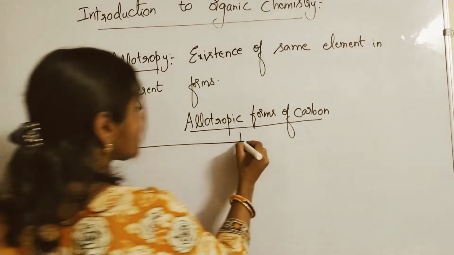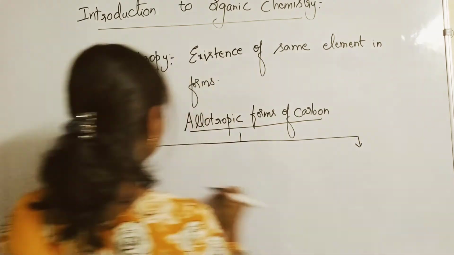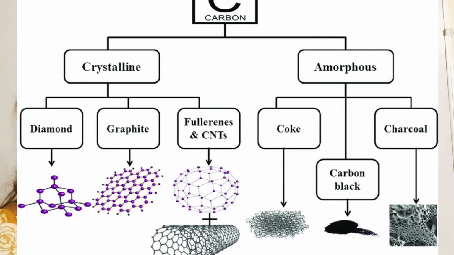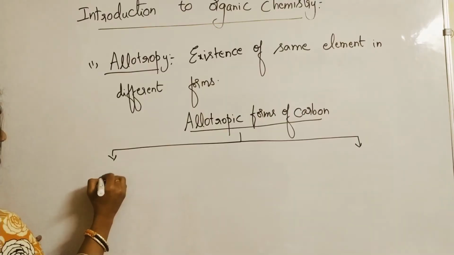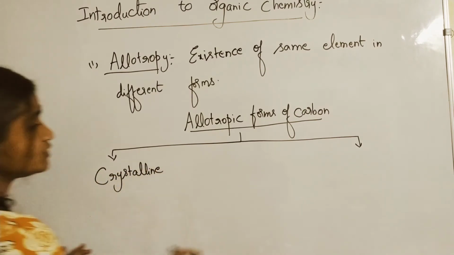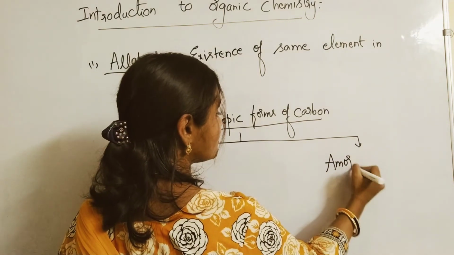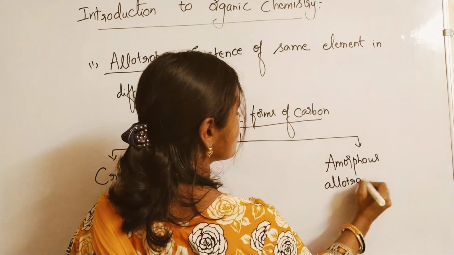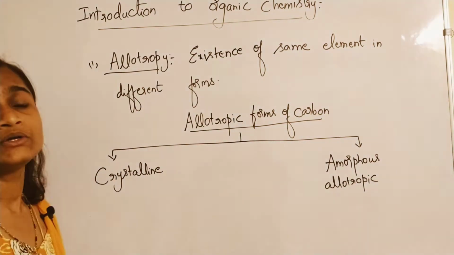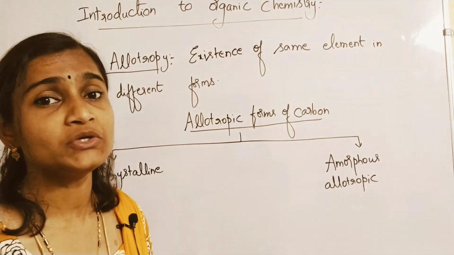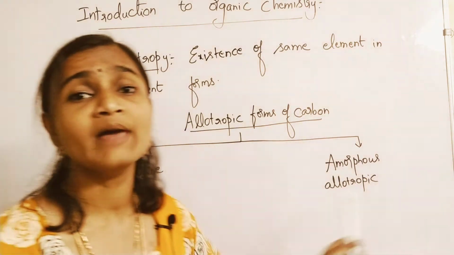Mainly, allotropes of carbon have been classified into two types. What are those two types of allotropic forms? First one is crystalline allotropic forms and amorphous allotropic forms. Okay, two types, crystalline and amorphous.